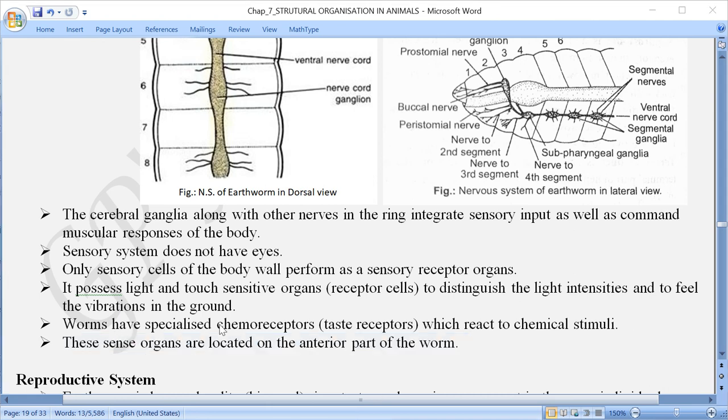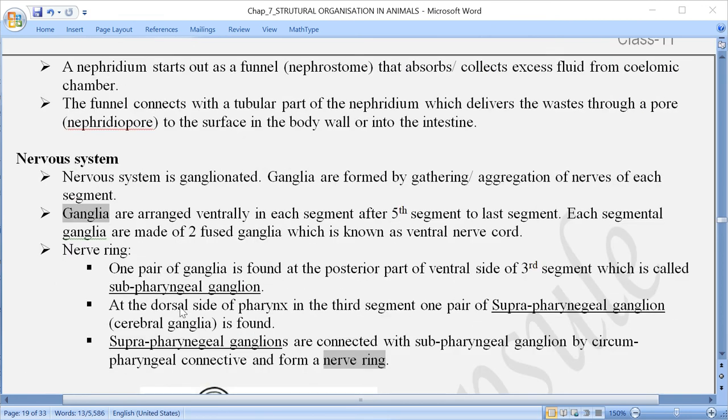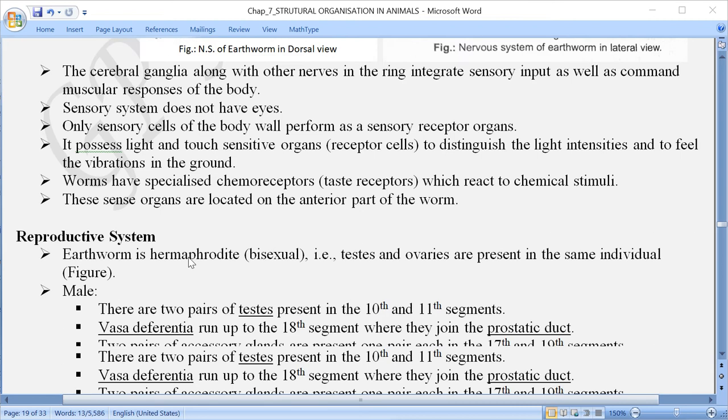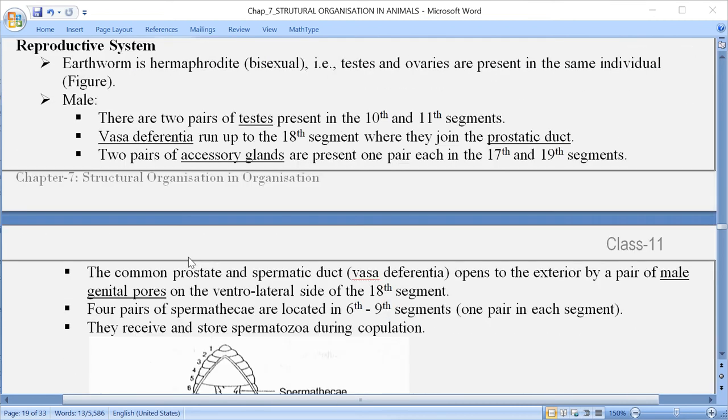So that was about the nervous system of the earthworm. Now coming to the reproductive system of the earthworm. When we talk about the reproductive system, male and female reproductive systems are found, and both of these systems are found in the same individual. Meaning earthworms are hermaphrodite.